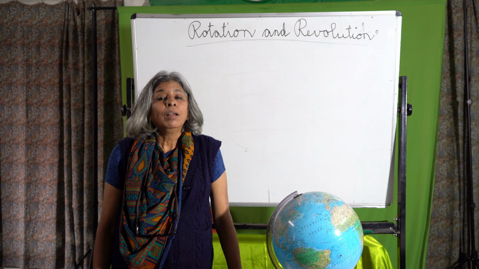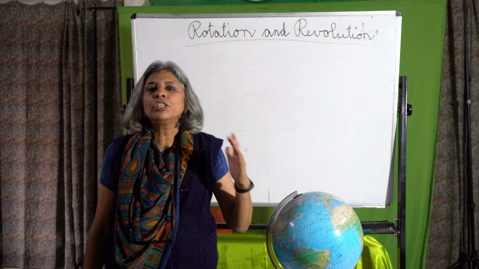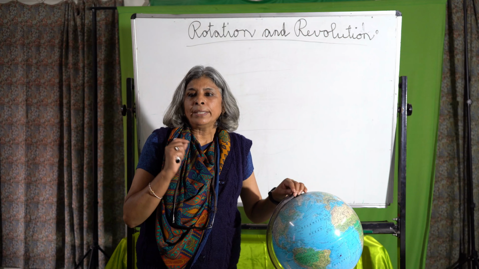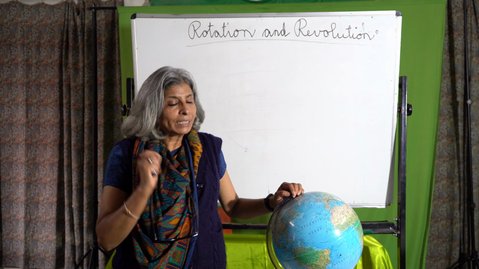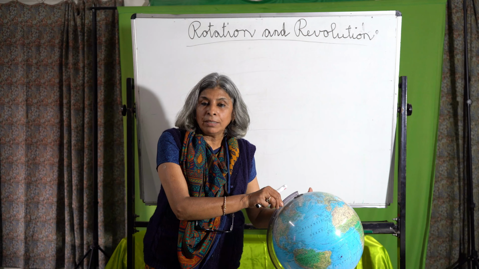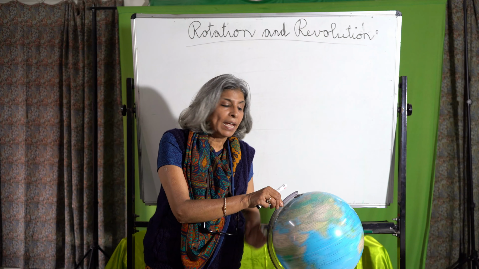Hello children. Today, as I told you in the previous lesson, I'm going to tell you what rotation and revolution are. We already know that the earth is tilted on its axis. Now when we look at this, the earth is also spinning on its axis. That spinning means moving on its axis.